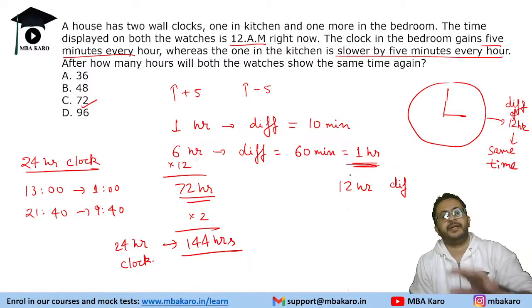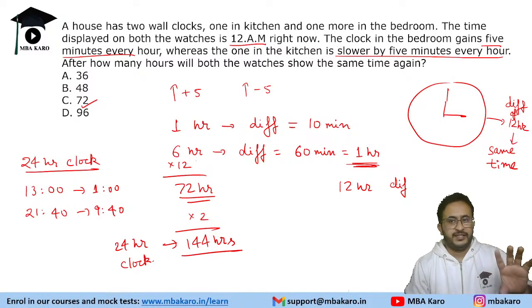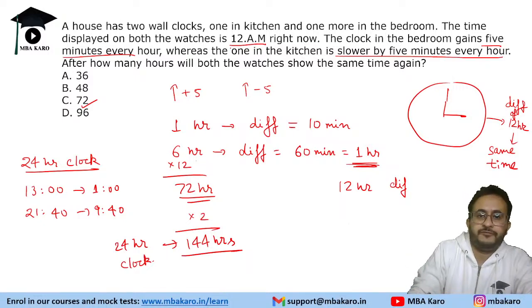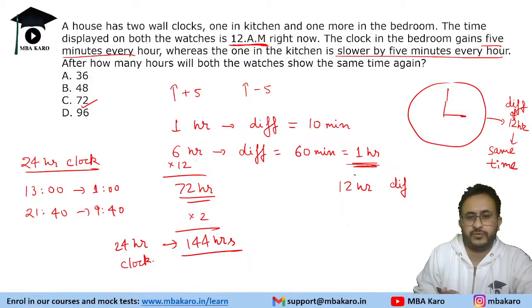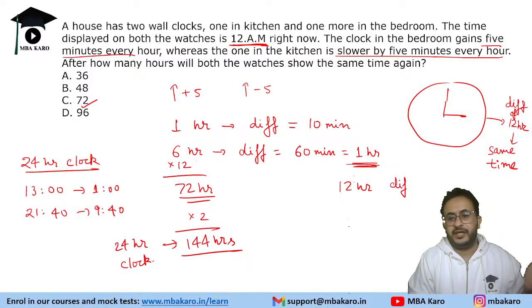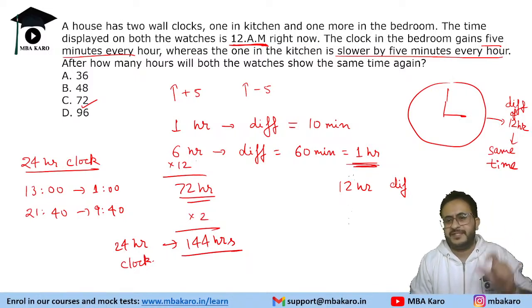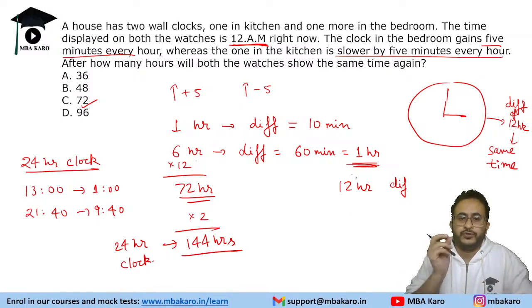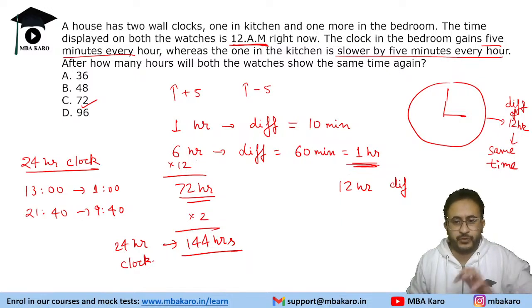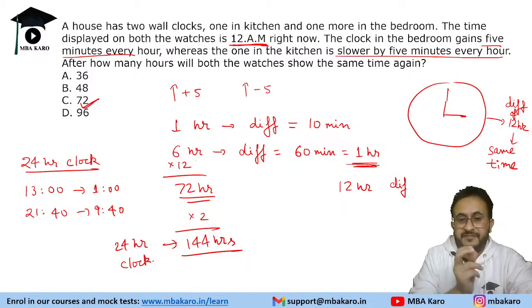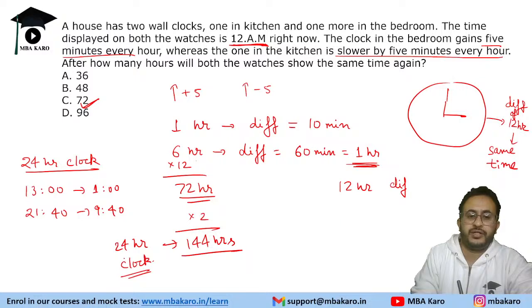Now, sometimes it might happen, especially in SNAP, कि questions ambiguous हो सकते हैं. Ambiguous in the sense that we do not know. First of all, if you see here, it has mentioned AM also. ठीक है, if 12 o'clock was given, it could be AM or PM. We do not know. But here they have specifically mentioned 12 AM. So it could be possible that it's a 24-hour clock. So choose the best possible answer in that scenario. Among the given options, the best possible answer is 72. That should be chosen. But if it is specifically mentioned that it's a 24-hour clock, then the difference is after 24 hours.